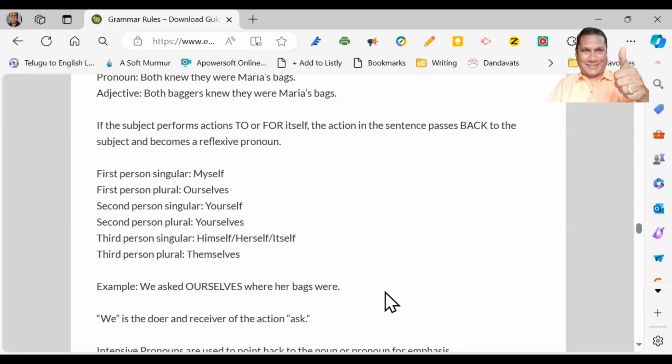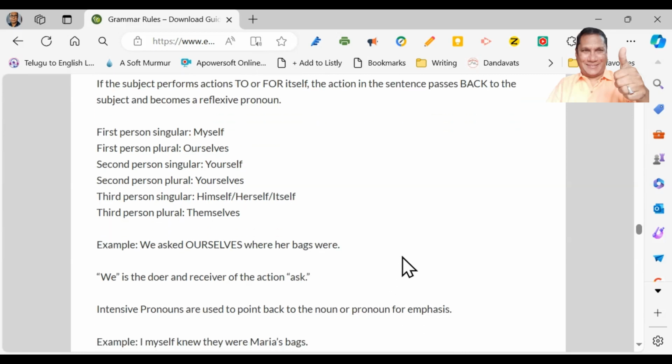Okay. I questioned myself about my capability. Here, who is questioning whom? I am questioning me, myself. That is what we mean by reflexive pronoun.